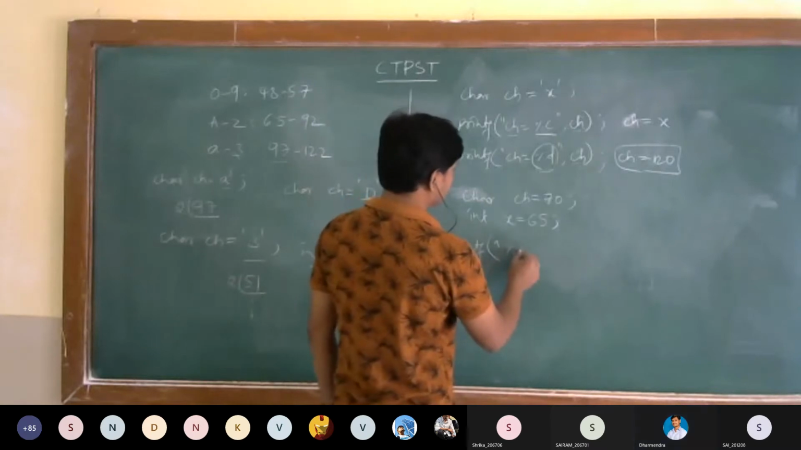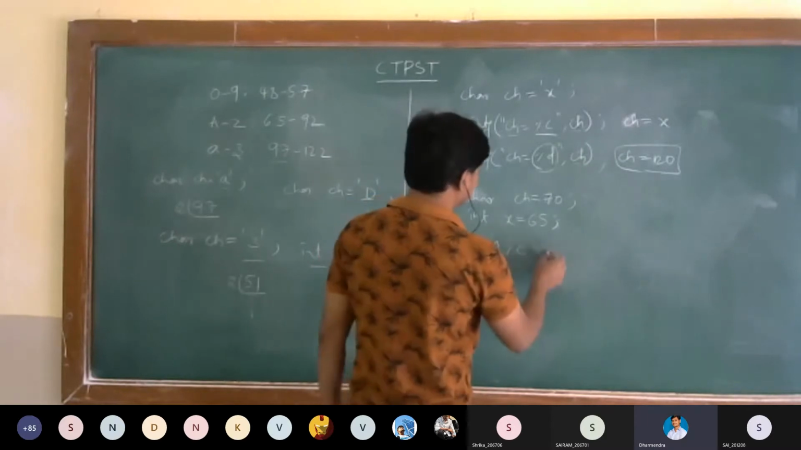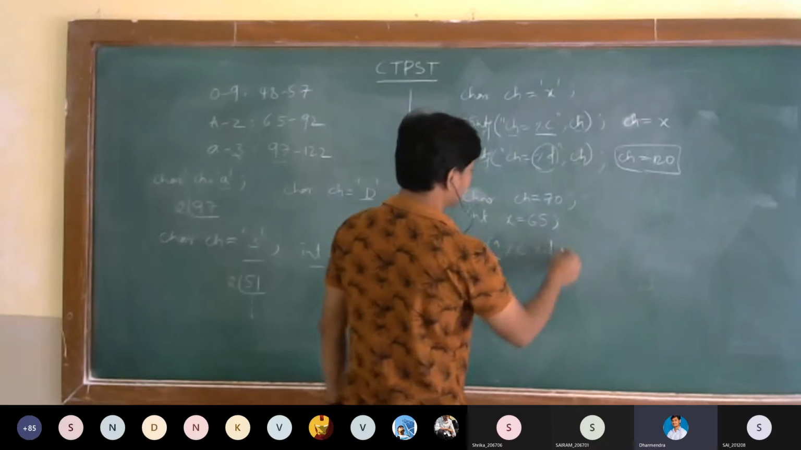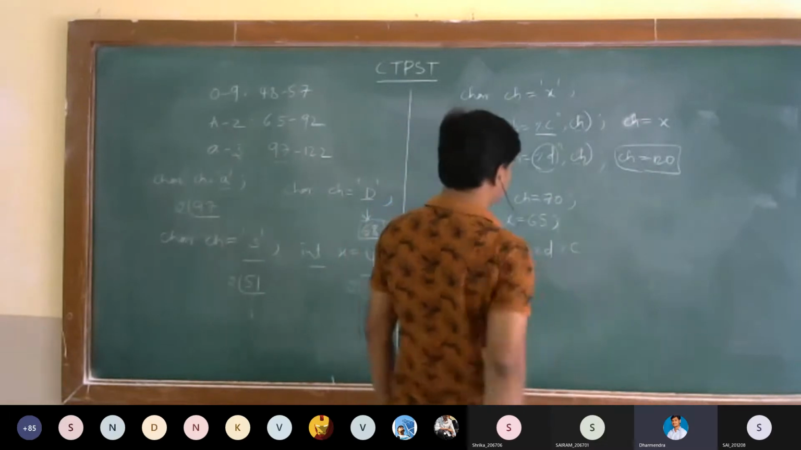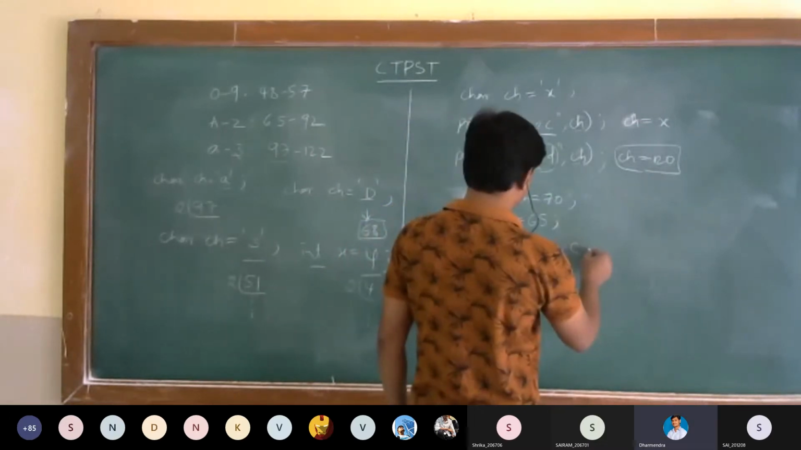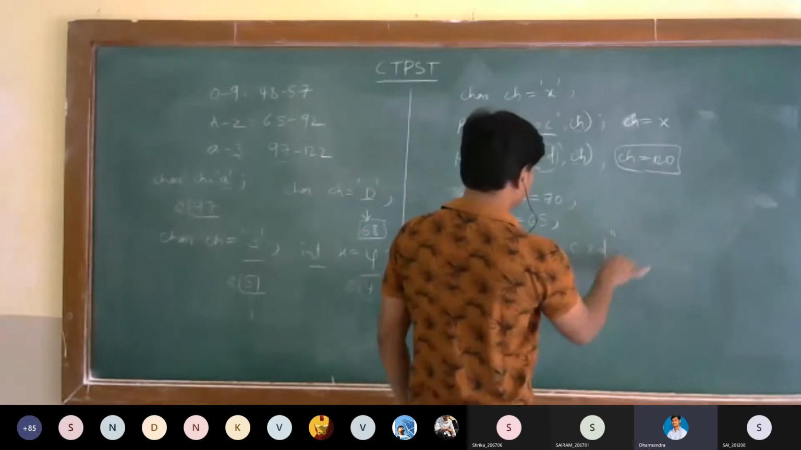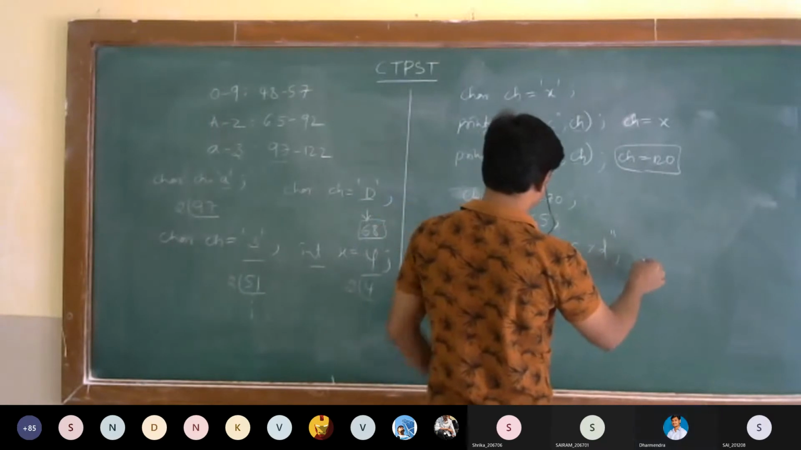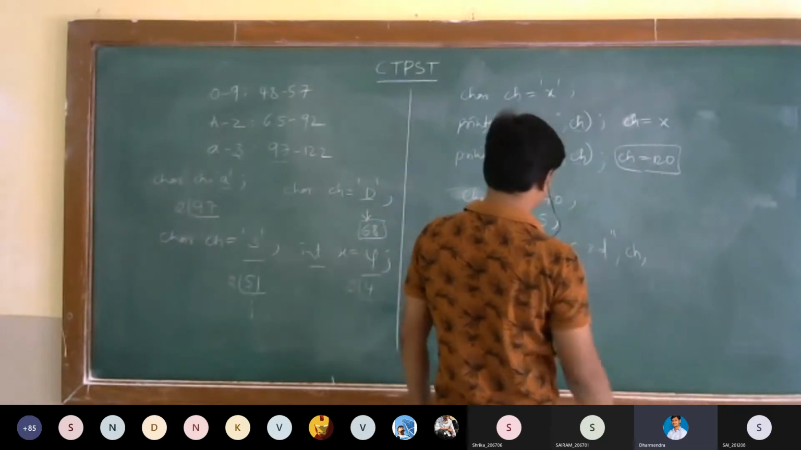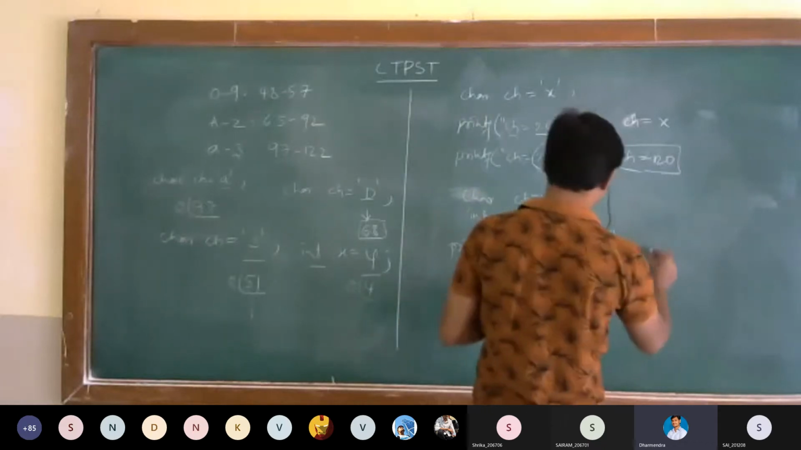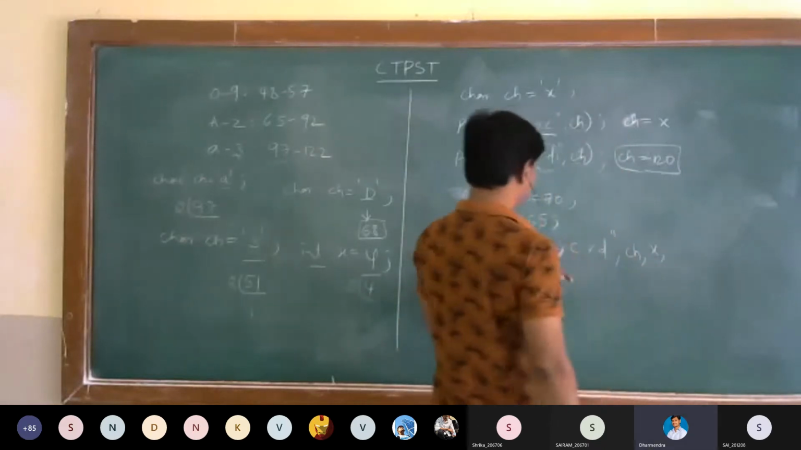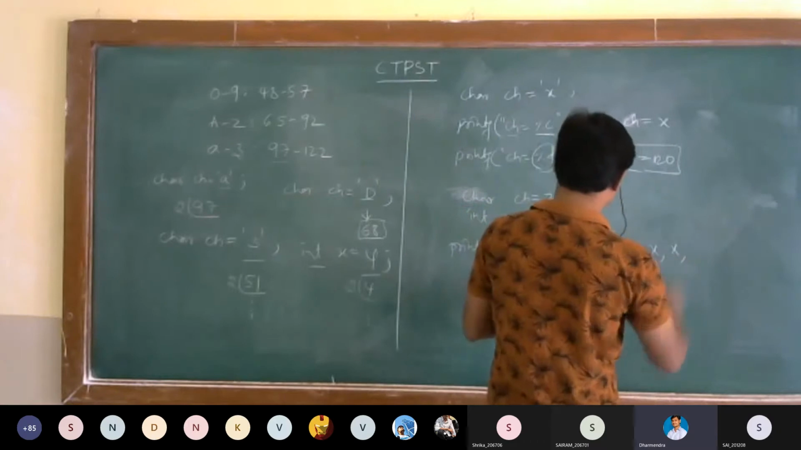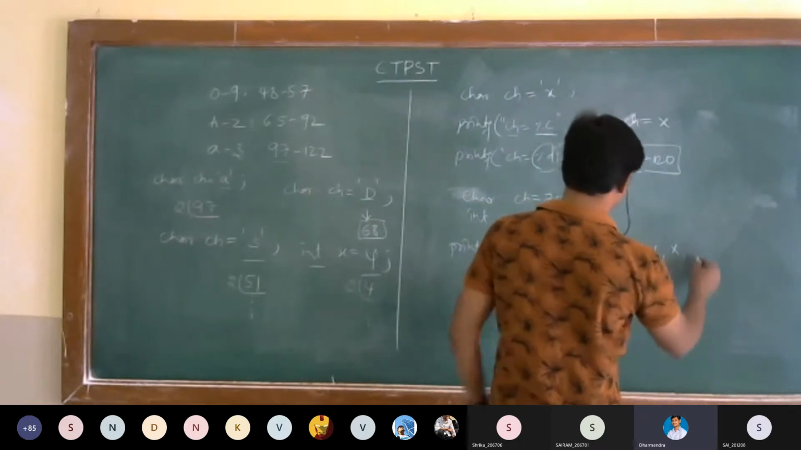Percentile C, percentile D, and percentile C, percentile D. Let me take, for this percentile C, I am taking some CH. For this percentile D, I am taking X. For this one, I am taking again X. For this one, I am taking again CH.